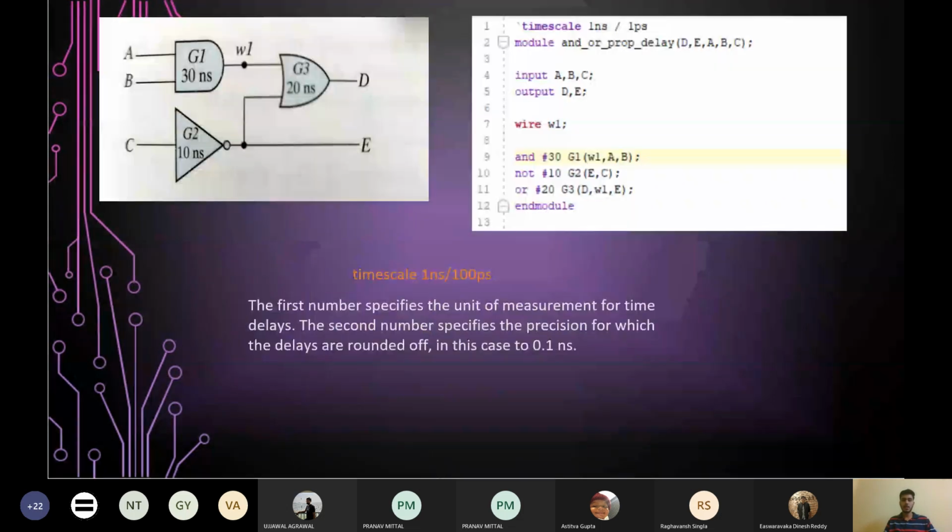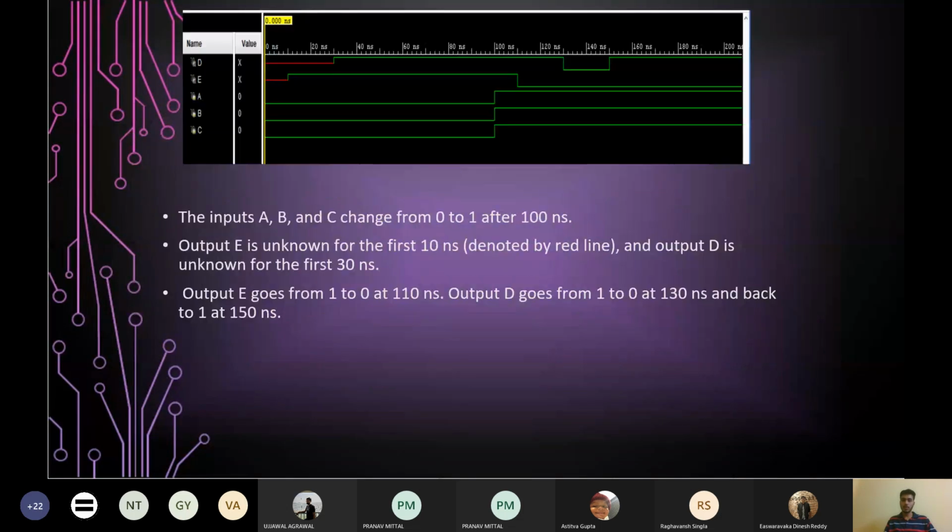So 100 plus its propagation delay of 30 nanoseconds, G1, at 130 it will be outputting 1. The W1 value becomes 1. So now again one input becomes 1. So the OR gate will be outputting 1. Okay, so from t equal to 150 nanoseconds, the timing diagram of D suggests that its value has become 1.